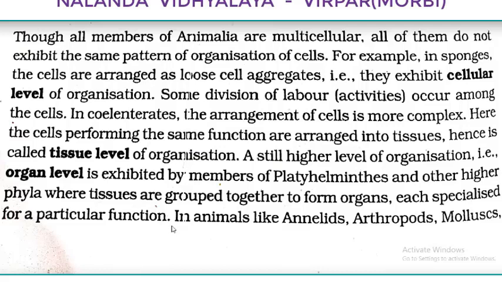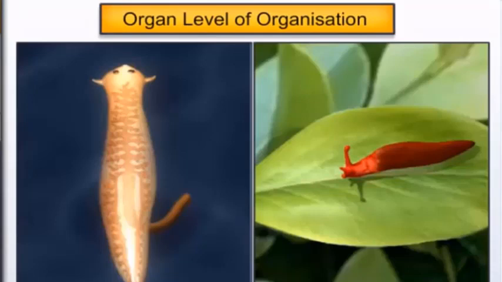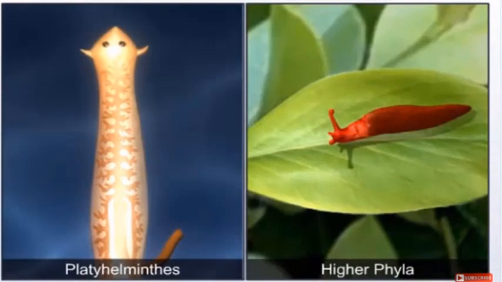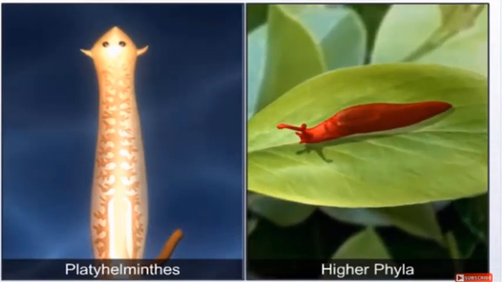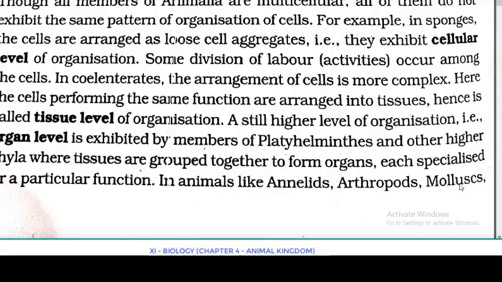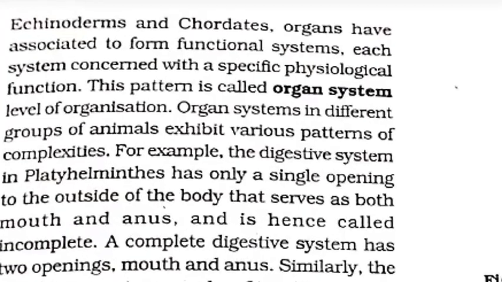A still higher level of organization, that is the organ level, is exhibited by members of Platyhelminthes and other higher phyla where tissues are grouped together to form organs, and each organ is specialized for a particular function. As you know, we also have different organs for different functions. Eye has the function of vision, ear for hearing, nose for smelling. Like that, each and every organ has a particular function. And in animals of the next phyla, that is annelids, arthropods, mollusks, echinoderms and chordates, organs have associated to form functional systems.